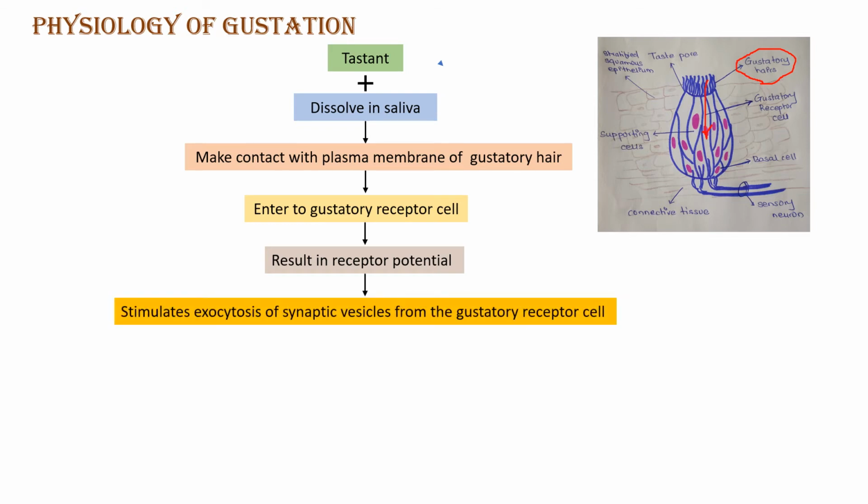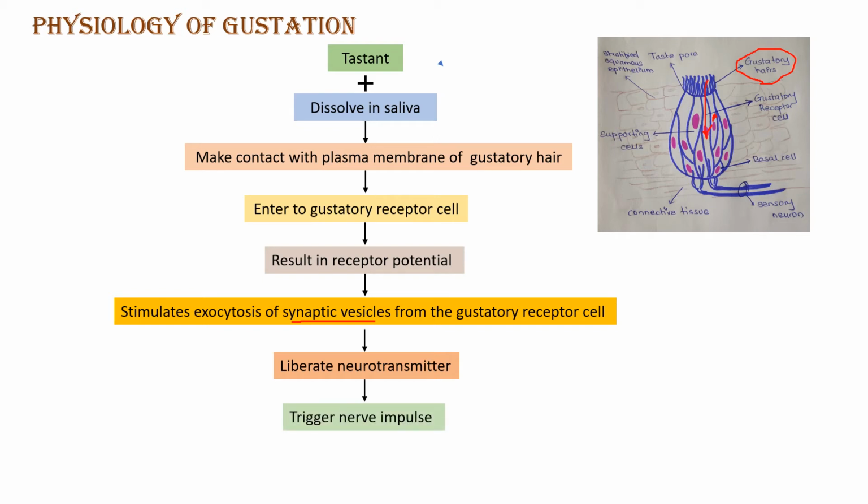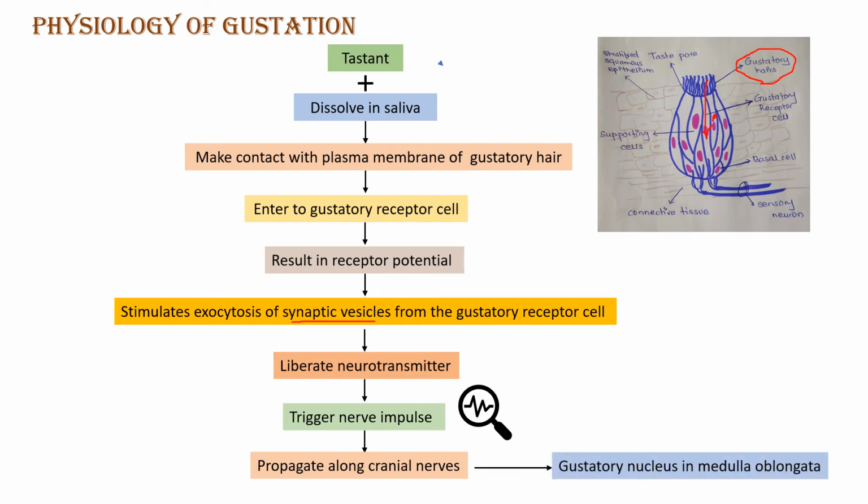This receptor potential stimulates the exocytosis of the synaptic vesicle from the gustatory receptor cell. In the gustatory receptor cell, we have the synaptic vesicle. So, exocytosis of synaptic vesicle liberates neurotransmitter. Once the neurotransmitter is liberated, it will trigger the nerve impulse. This nerve impulse is then propagated along the cranial nerves to the gustatory nucleus in the medulla oblongata, and then finally it leads to the generation of taste signal.